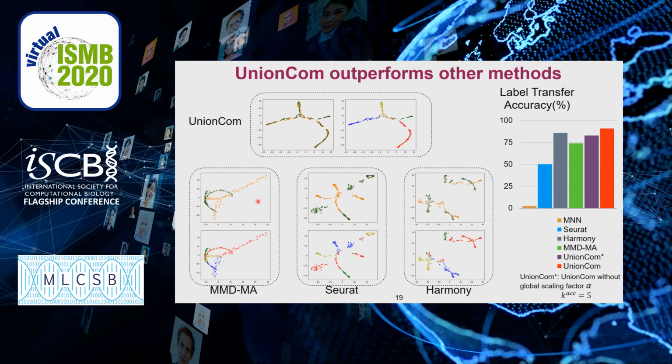In this case, MMD-MA preserves global structure well, but it assumes that datasets share the same low-dimensional structure. It cannot work well when datasets have specific structures and achieves relatively low label transfer accuracy. Harmony has a high accuracy to match these branches, but it cannot preserve the global tree structure. Here we also test UnionCom without the global scaling factor alpha, and the accuracy drops in this situation, which verifies the effectiveness of the factor for nonlinearity and distortions.